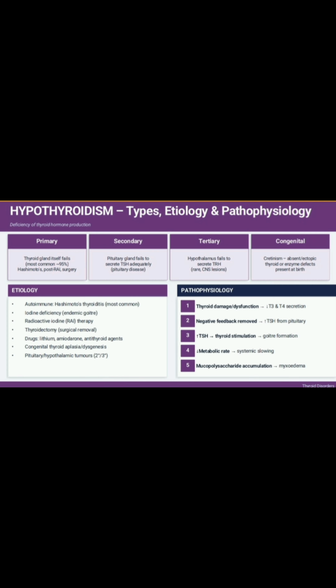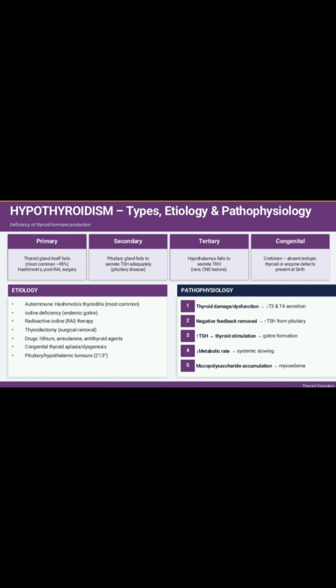Lack of functioning of the thyroid gland at birth occurs if there is a genetic disorder. Lithium therapy is basically used in psychiatric medications. Overtreatment with anti-thyroid drugs: if you use anti-thyroid drugs in excessive amounts, it will suppress the thyroid gland, and there is a low production of T3 and T4.